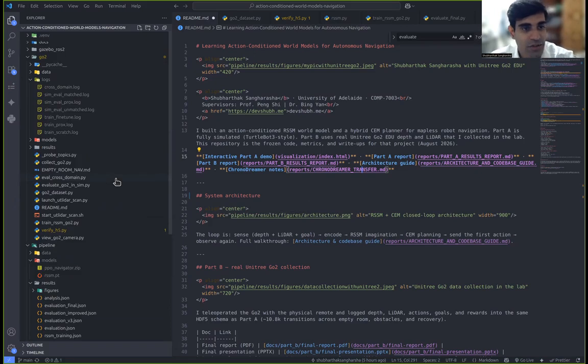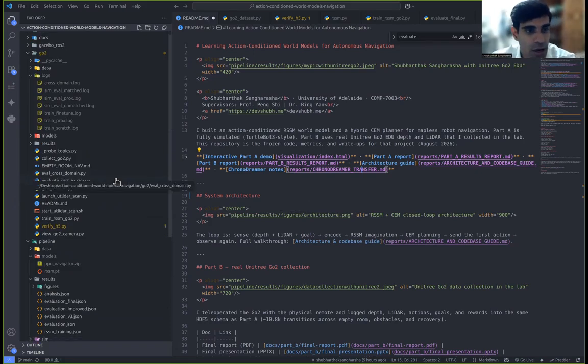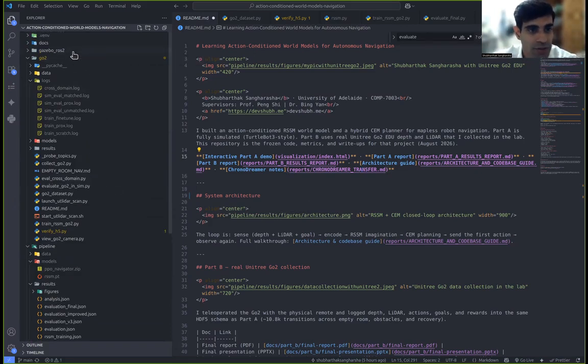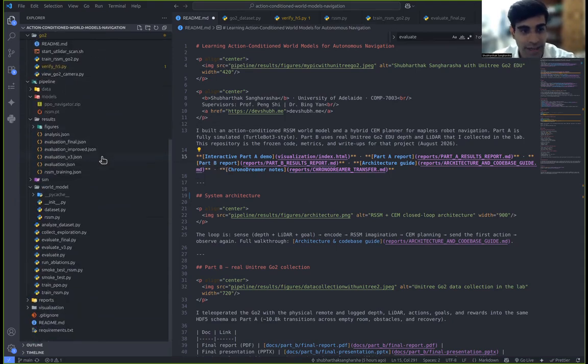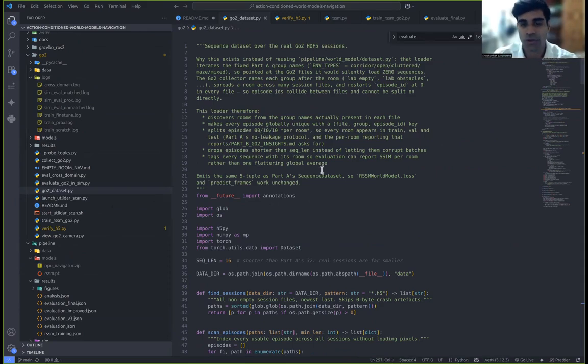And basically, this is the repository I've created. It's nothing but just the Gazebo ROS2 pattern simulation I've set up. Then we have a Go-To data setup for dataset collection and training. Then we have one model pipeline where we analyze everything. And at last, we have an evaluation CEM planner theme. Now, this is the README file, and let me dive into the main concepts of the code.